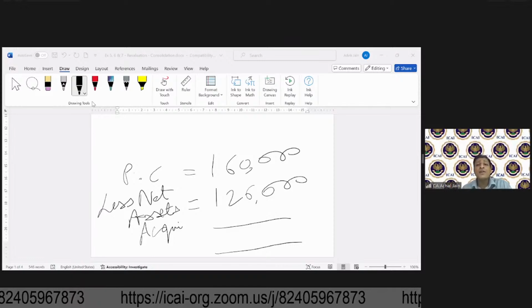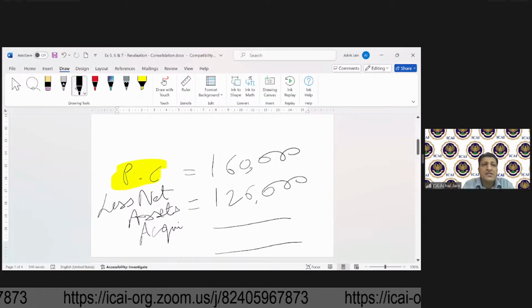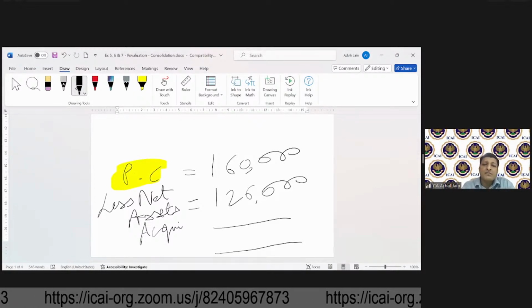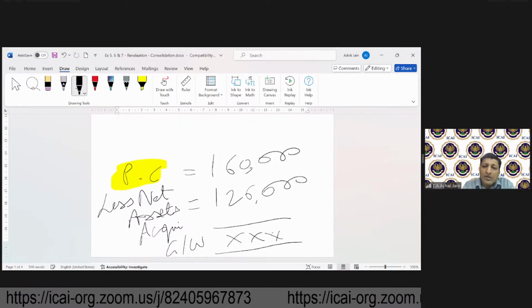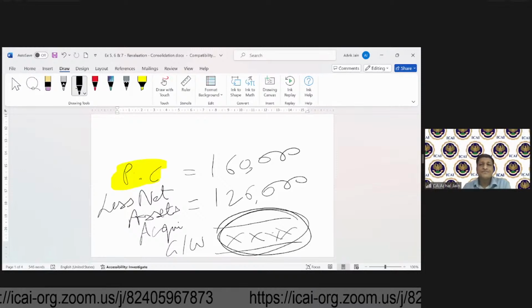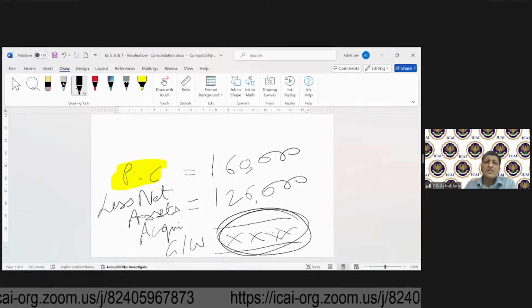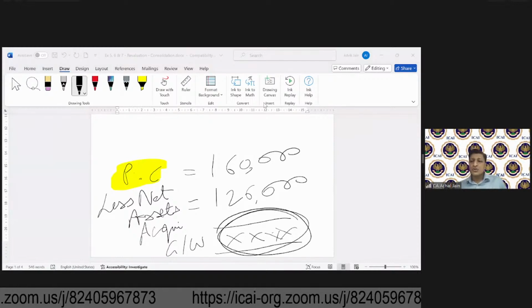It will be goodwill. Why? Because the excess amount is paid. If this amount is paid in excess, then it becomes goodwill. So this amount that you compute will be termed as goodwill. Okay, clear on this? Any questions, any doubts? If you have, please keep asking questions.